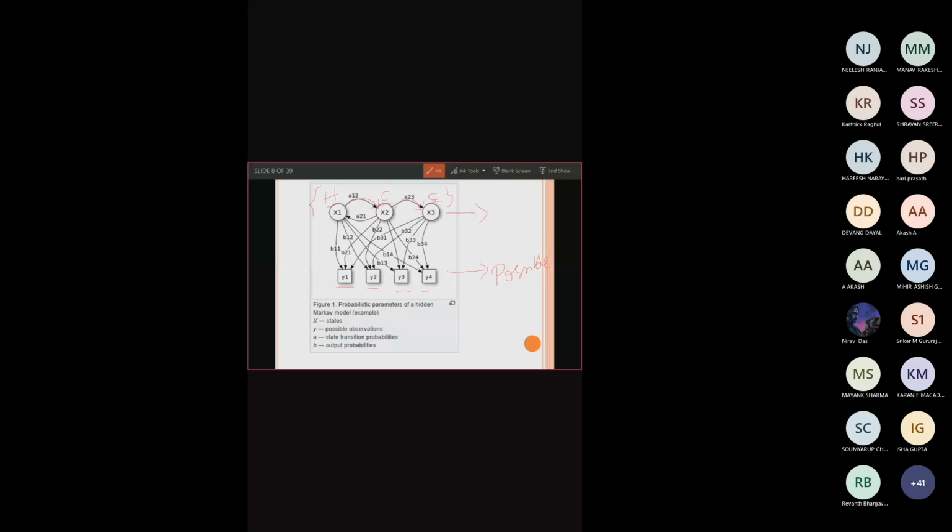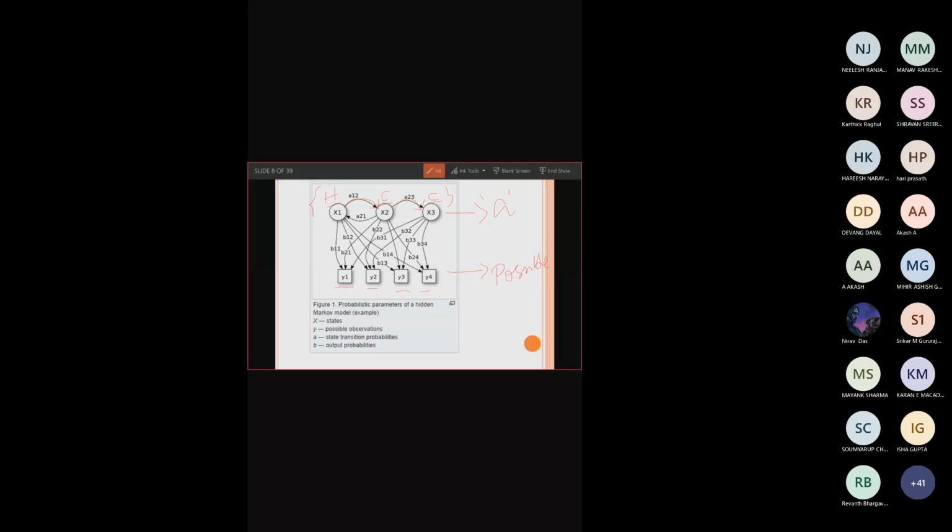Okay, these are all state transition probabilities. A is going to be the state transition probability. Now, based upon the states, how the possible observations can be obtained, that is called the output probability.